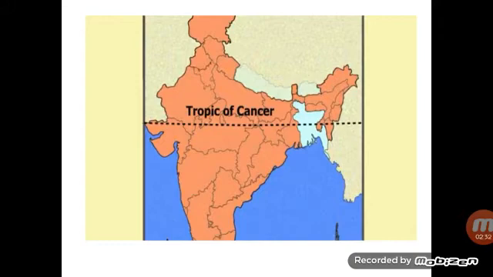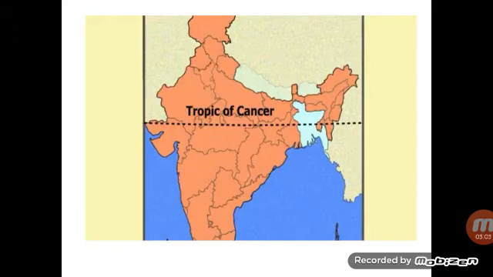The factors which affect the climate of India are location, where our country is located, physical features, and distance from the sea. You know, children, that the southern part of India is surrounded by the sea. So these are the factors which are affecting the climate of the country.